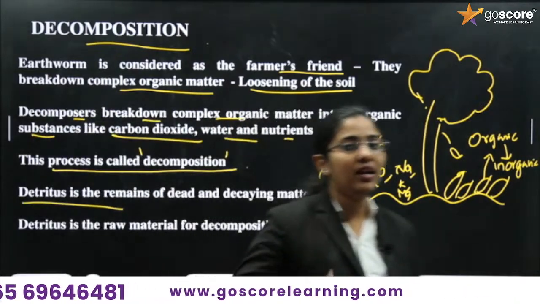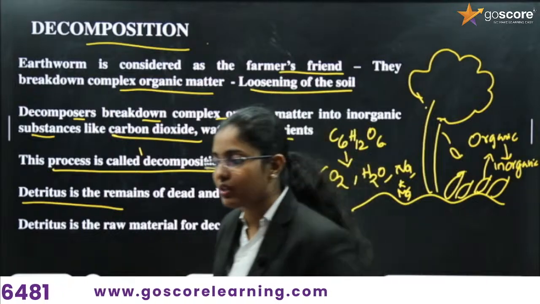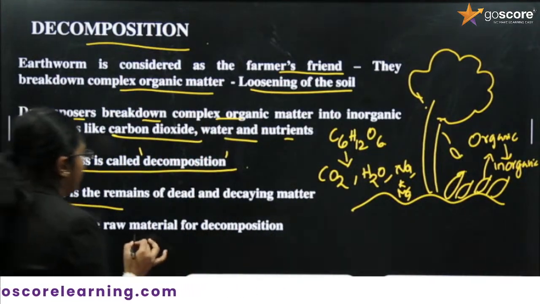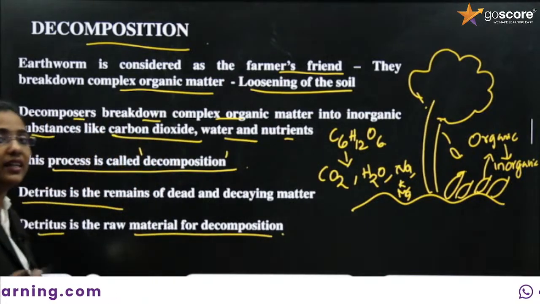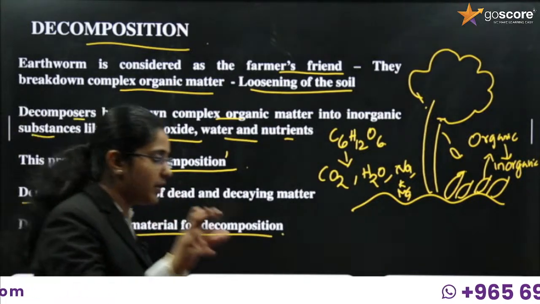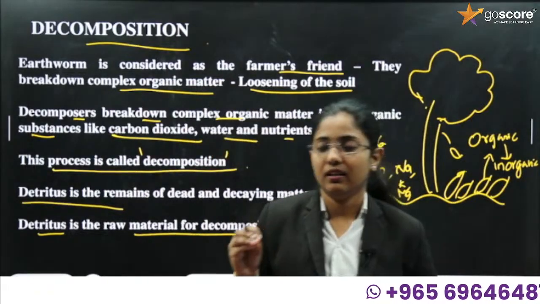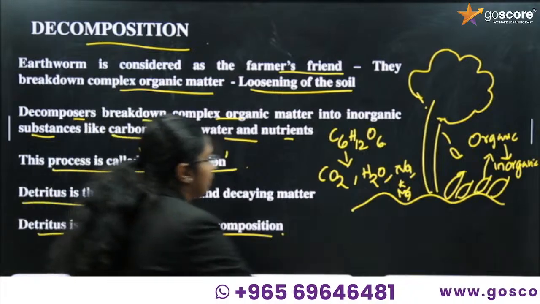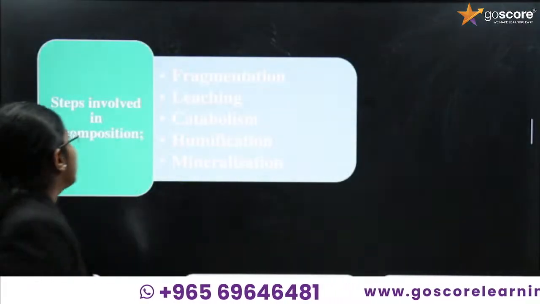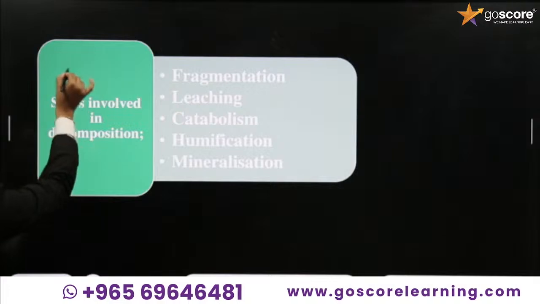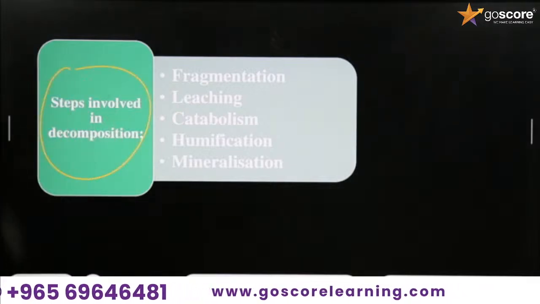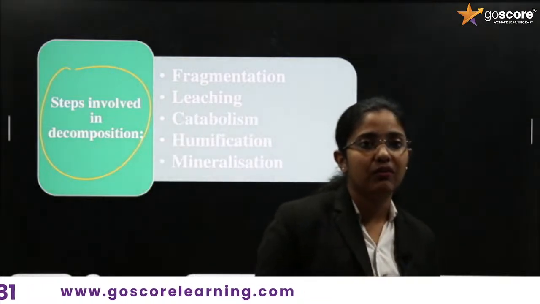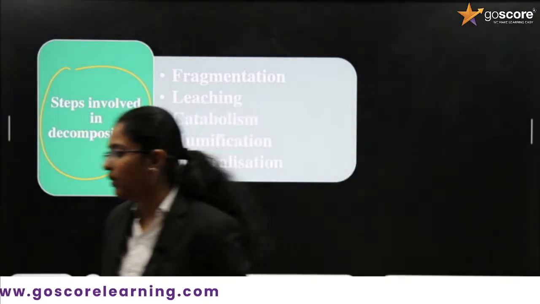The first level of decomposition forms detritus, and this detritus is then the raw material for further decomposition. Next, what are the steps involved in decomposition? If we are considering decomposition, there are different steps involved, and what are they?